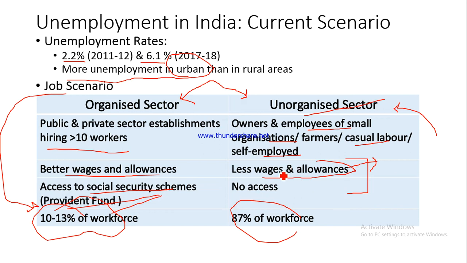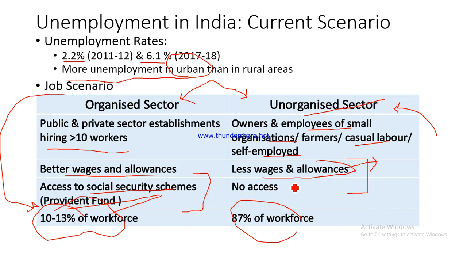For example, in the organized sector, if you have worked for 5 years, you are eligible for a gratuity payment by the employer. So if I worked for 5 years in the organized sector, I would be eligible for gratuity, which is given away as a token of gratitude for the loyalty of the worker. Since the worker has been working for more than 5 years, he is basically very loyal. So as a gratitude, gratuity is paid, and it has to be paid because it is mandated by law. So there is a Gratuity Act which mandates that once the worker has completed 5 years continuously in the organization, then he is eligible for gratuity.